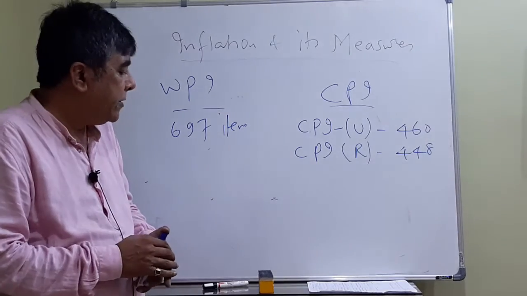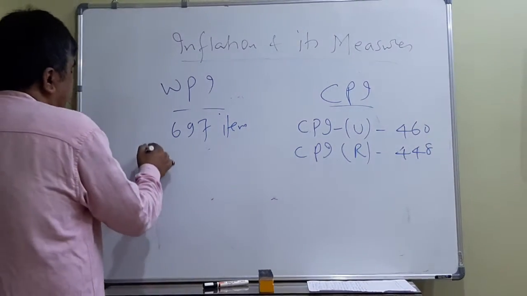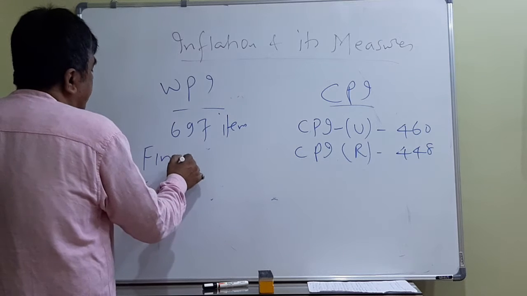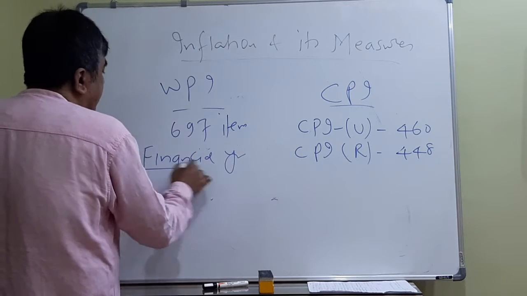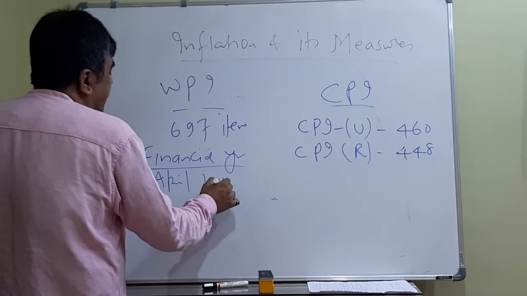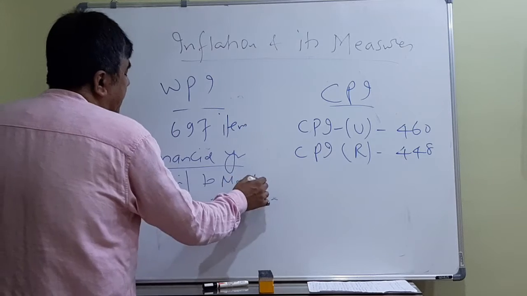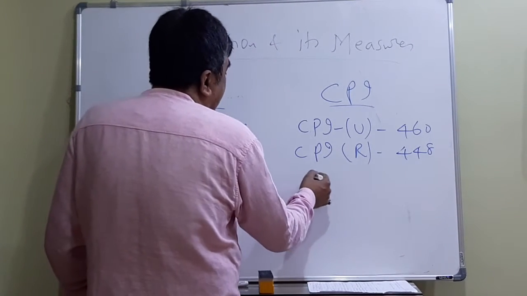Moreover, for WPI the base reference is financial year, which means data is published on the basis of April to March. For CPI the base reference is a calendar year.